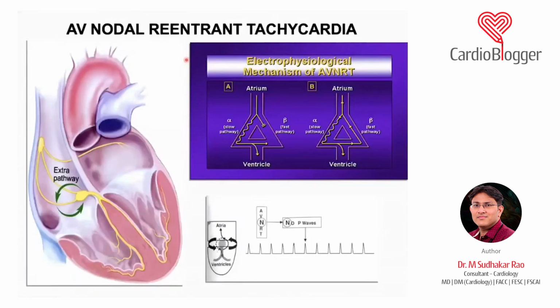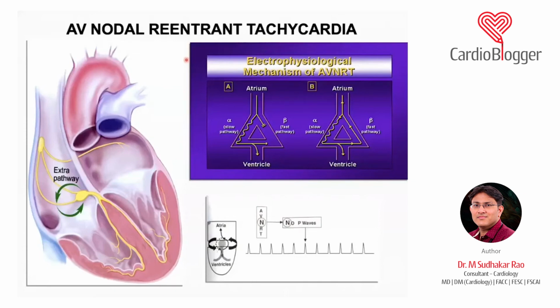Now, next, going to the important topic of discussion: AV nodal re-entrant tachycardia and atrioventricular reciprocating tachycardia. Again, I discussed last time the mechanism of this. Most people have only one pathway from the SA node to the AV node, and that is the fast pathway. The fast pathway has fast conduction, but the refractory period is longer.